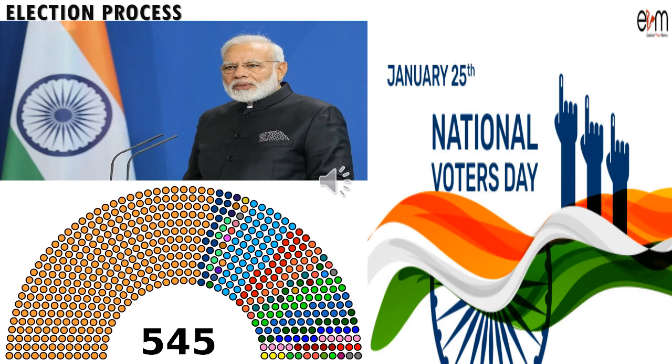The total members of the Lok Sabha is 545, so more than half of the members' support is required to become the Prime Minister. So the head of the government, the Prime Minister, is elected by the members of the Lok Sabha, the lower house of the parliament in India.